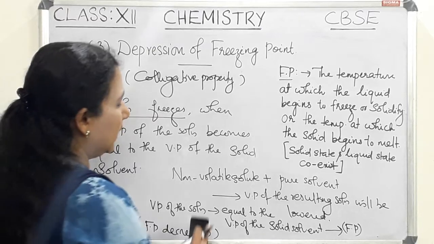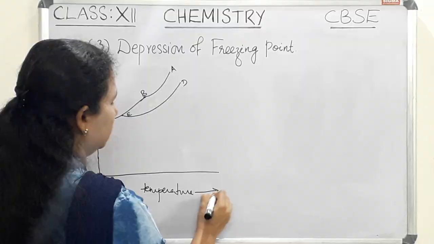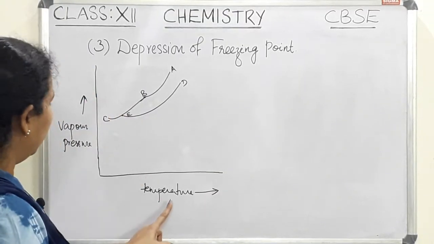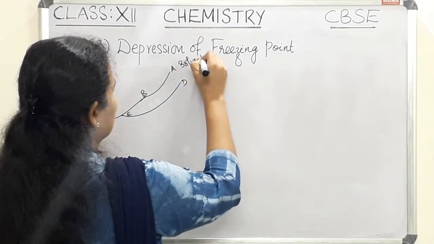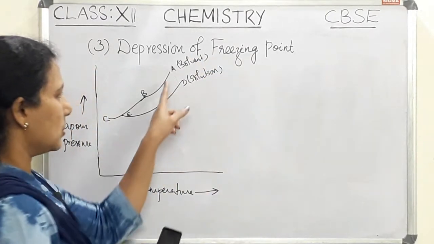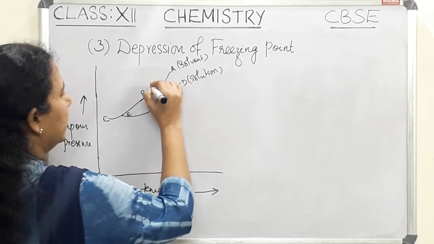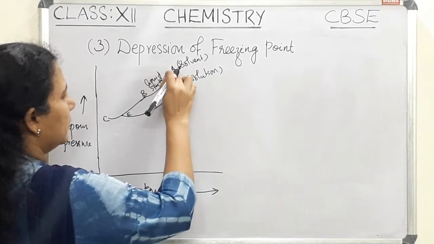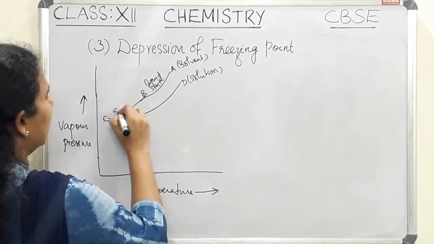It will be more clear while drawing a graph between vapor pressure and temperature. So this is a graph between vapor pressure and temperature for solvent and solution. For the solvent, the curve AB indicates the liquid state and curve BC indicates the solid state.